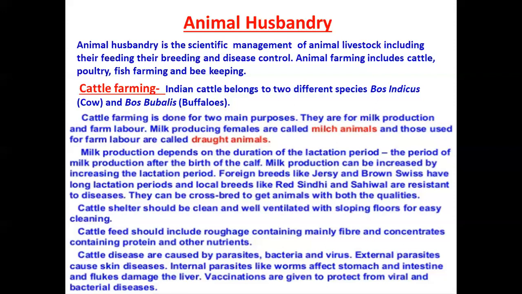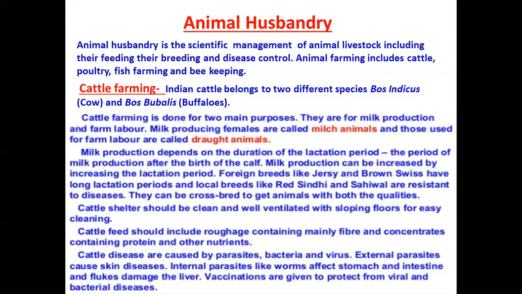Cattle feed should include roughage containing mainly fiber, and concentrates containing protein and other nutrients. What are the two things used for feeding? Roughage is normal grass, straw and so on, and this roughage basically contains fiber.